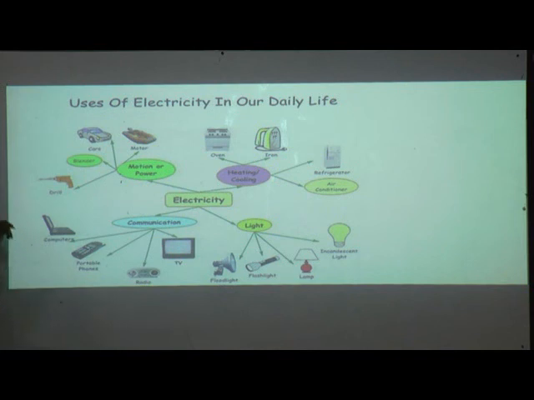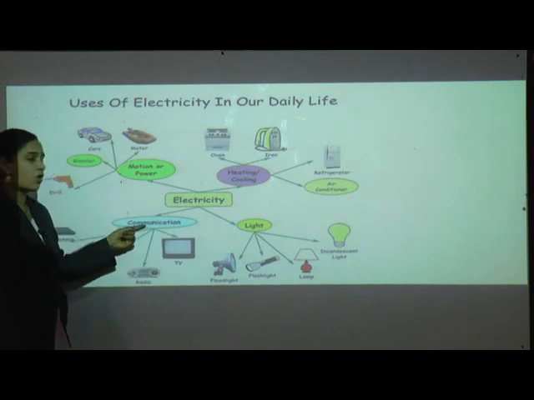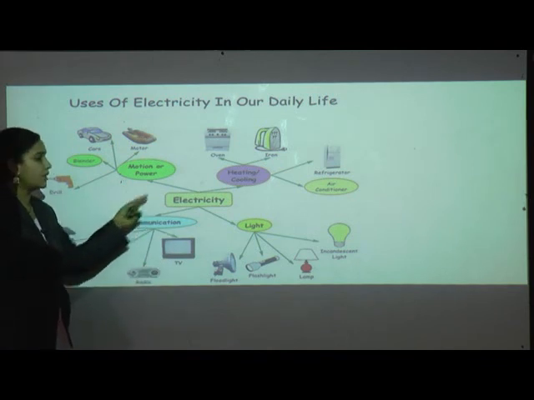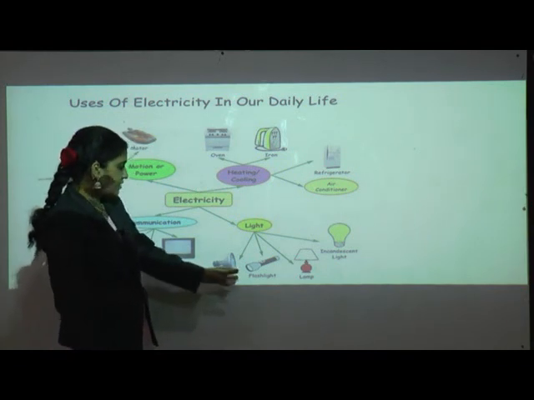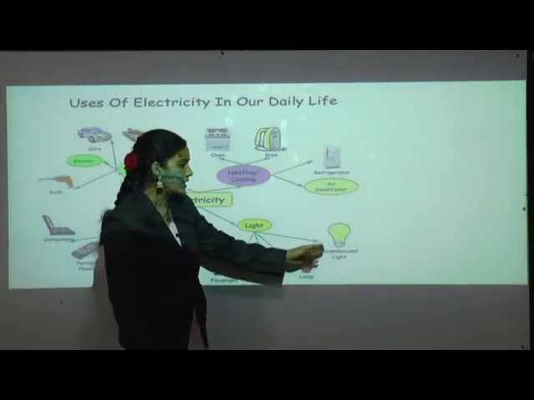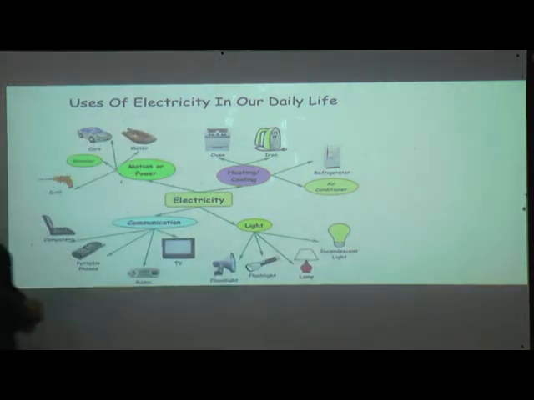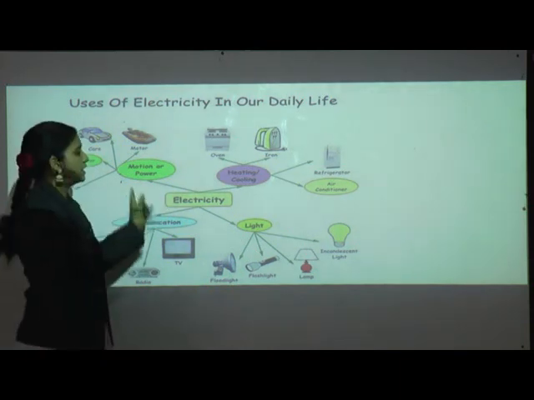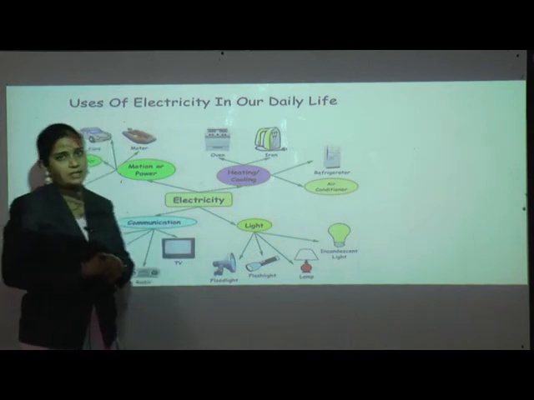Now here communication. See, computer, portable phones, radio, TV, these are also dependent upon electricity. Even light. See, floodlight, flashlight, lamp, bulb also. So all these things we use in our daily life are dependent upon electricity.